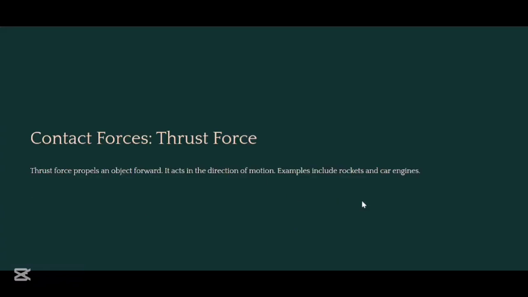Now, we have another term which is known as thrust force. Thrust force propels an object forward and it acts in the direction of motion. Examples include rockets and car engines.